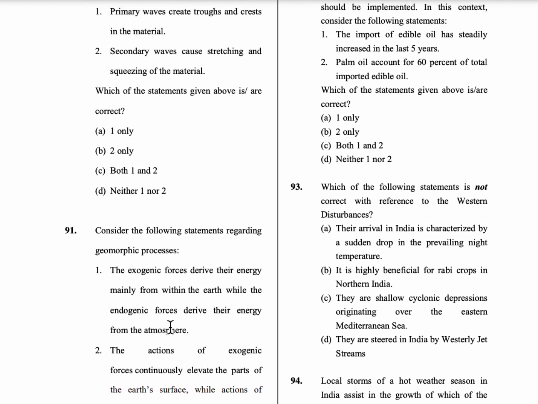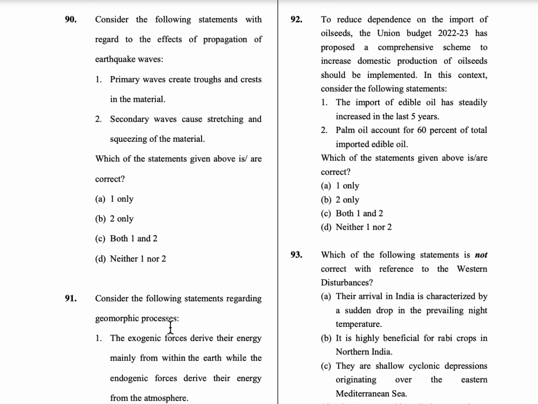Coming to 92nd question. To reduce dependence on the import of oil seeds, the Union Budget 2022-23 has proposed that a comprehensive scheme to increase domestic production of oil seeds should be implemented. In this context, consider the following statements. First statement: the import of edible oil has steadily increased in the last 5 years. Second statement: palm oil accounts for 60% of the total imported edible oil.